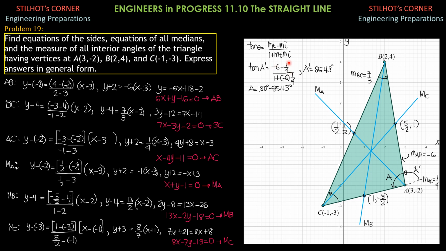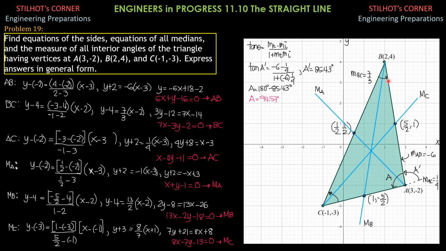This is negative 25 over 4 over negative 2 over 4, cancel 4, so negative 25 over negative 2, or 25 over 2. Inverse tangent of 25 over 2 is 85.43 degrees. Therefore, angle A is 180 degrees minus A prime, and A is equal to 94.57 degrees.